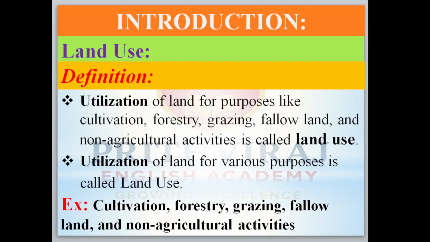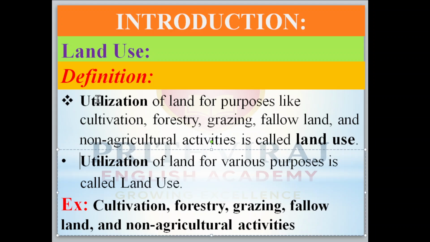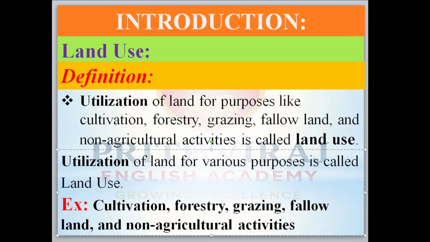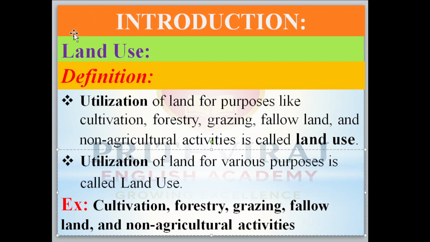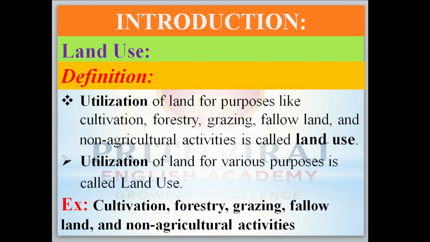First, what does land use mean? There are two meanings. Whichever meaning is suitable for you, you can go through it and carry on. Let's come to the first one. Land use means utilization of land for purposes like cultivation, forestry, grazing, fallow land and non-agricultural activities.